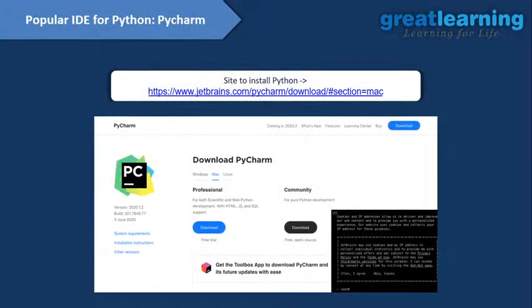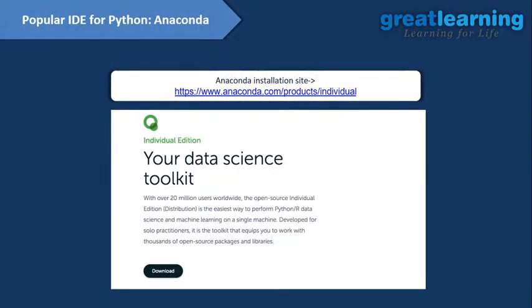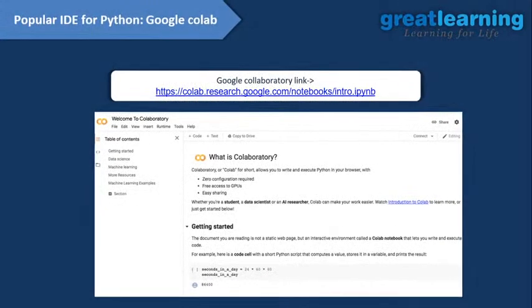Now we will see some of the integrated development environments we can use, right? We can use PyCharm, which is one of the most used IDEs, you can say. We have Anaconda as well, right? Anaconda is used for most data science work, developers prefer to use Anaconda because some libraries are already pre-installed. And there is Google Colaboratory, which is provided by Google, right? So today we will use Google Colaboratory, and I will show you how you guys can use that, right?